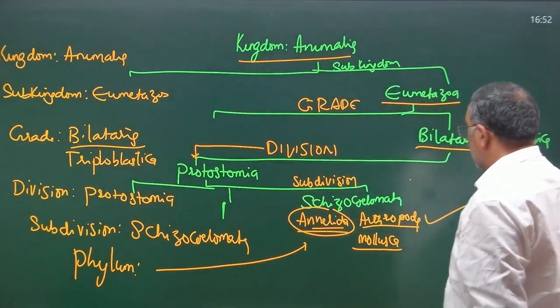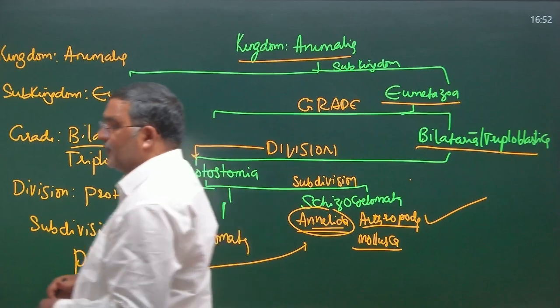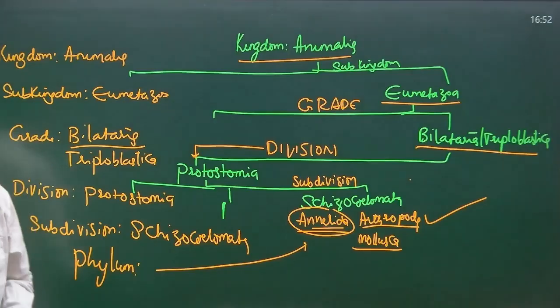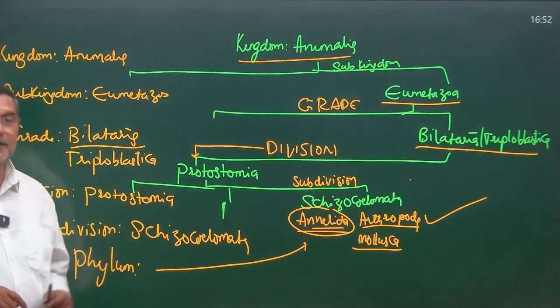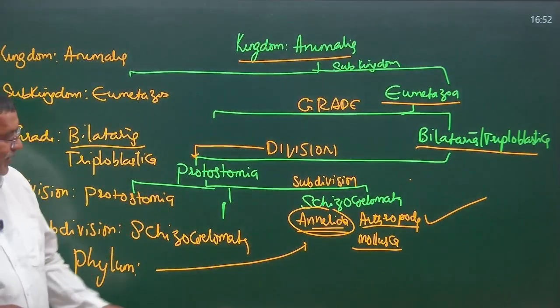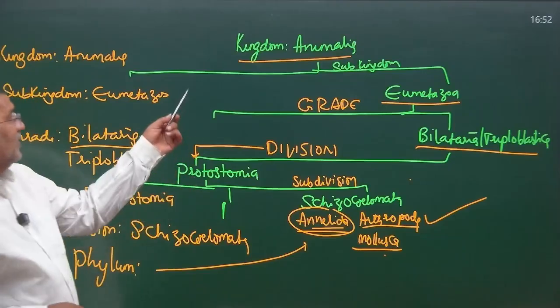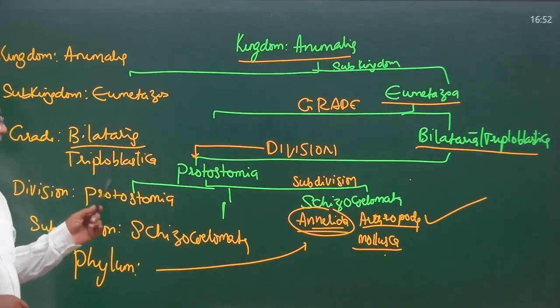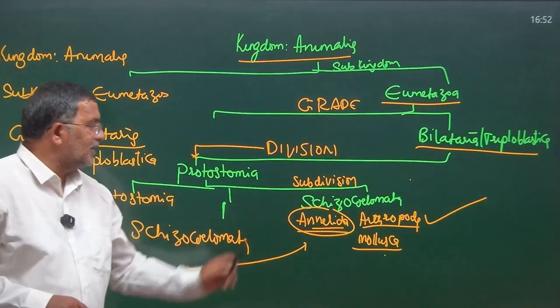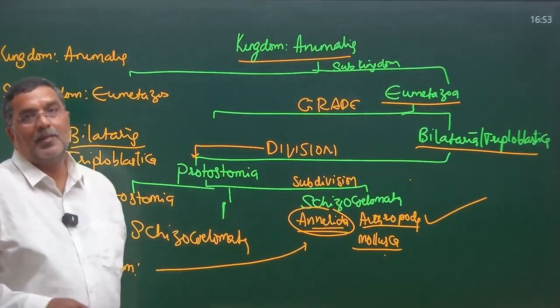For Arthropoda, same: kingdom Animalia, subkingdom Eumetazoa, grade Bilateria or Triploblastica, division Protostomia, subdivision Schizocoelometa and phylum Arthropoda. For Mollusca: kingdom Animalia, subkingdom Eumetazoa, grade Bilateria or Triploblastica, division Protostomia and subdivision Schizocoelometa, phylum Mollusca.